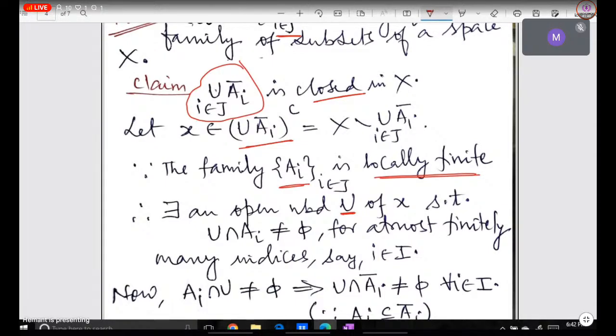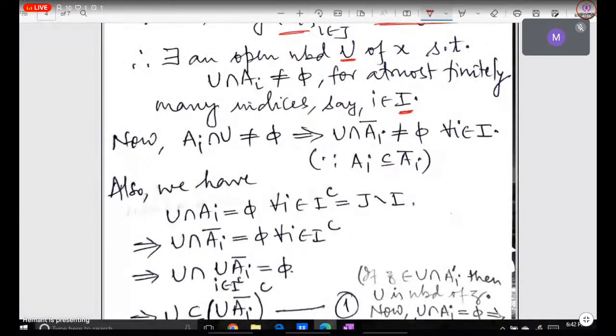So there exists an open set U of x जो कि only at most finitely many को इंटरसेक्ट कर रहा है. तो मान लिया कि वो इंडेक्सिंग सेट I है हमारा जिन फाइनाइटली मेनी को इंटरसेक्ट कर रहा है, I mean A_1 to A_n कर रहा है इसमें. We have just applied the definition. Now are you convinced with this slide?